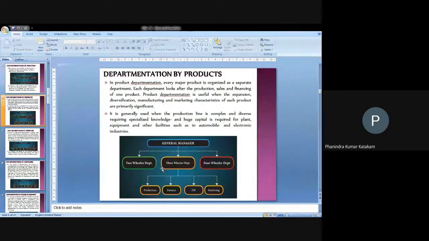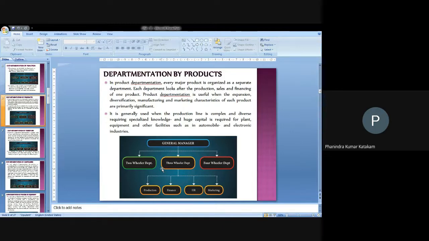Departmentation by products. Product based departmentation. If an organization is manufacturing a number of products, known as product lines, involving various product lines such as FMCG products, durable products, other services also, automobiles or electronic goods or any other things, then they need to classify their departmentation basing on the products.